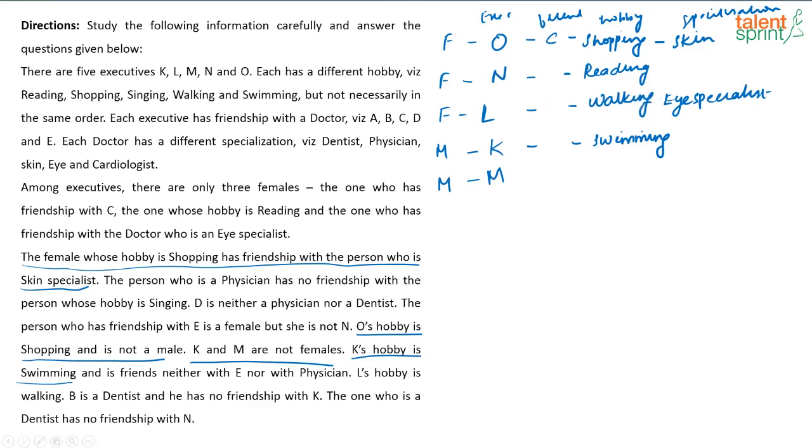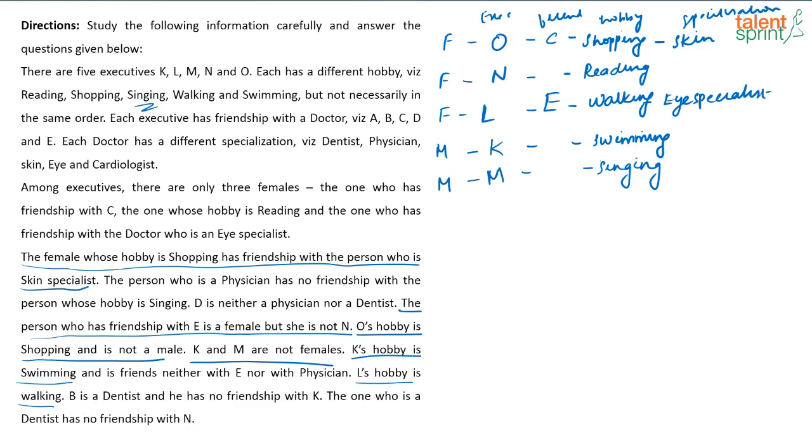And it is already given here that the person who is friends with E is a female but not N. So, who is friends with E and is a female but is not N? It has to be L. So, this has to be E. So, again, shopping, reading, walking, swimming. So, what will come here? What is left? Singing. So, singing will come here. Now, L's hobby is walking. Yes, we have found that out.